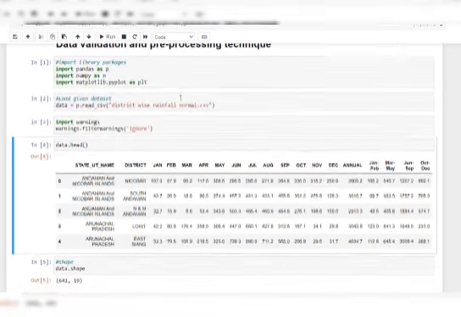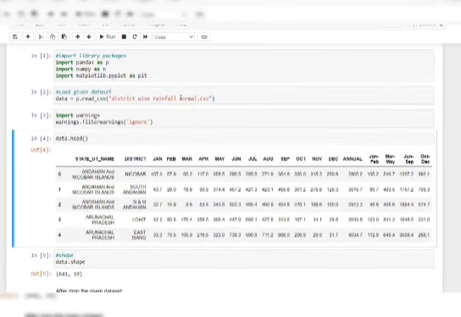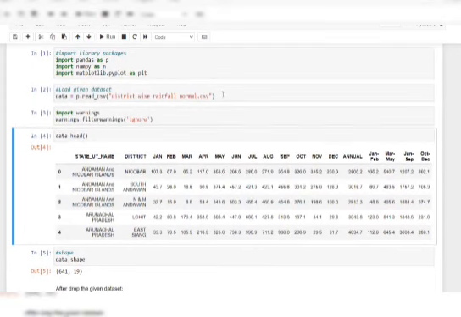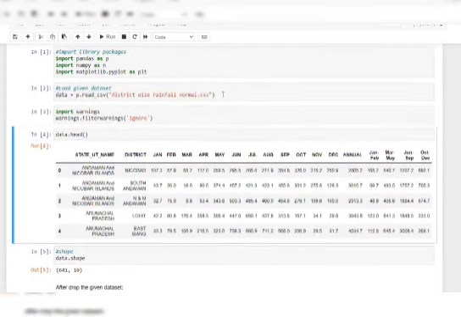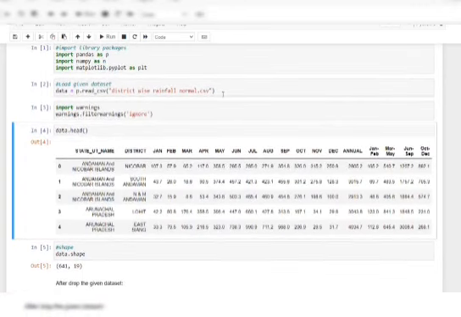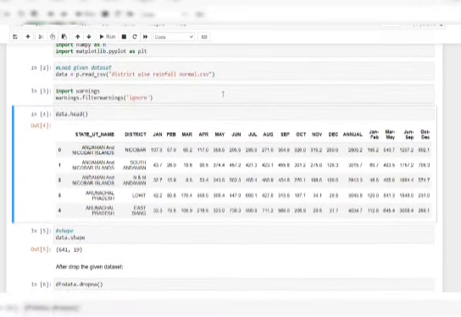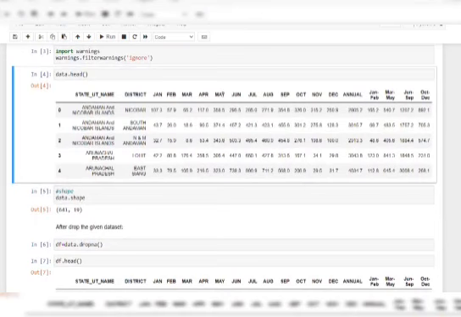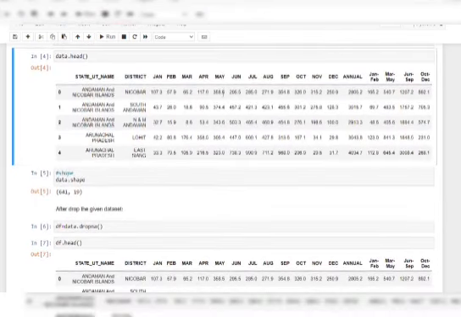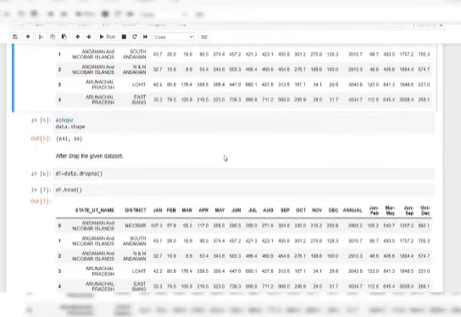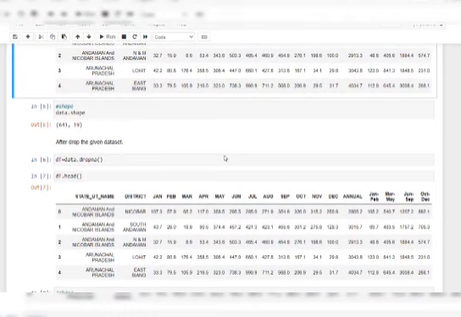First, in this model, we have to import Pandas as pd, NumPy as np, and Matplotlib as plt. In this, we have to read the data of the rainfall set. After that, we have to ignore the warnings in the dataset. Then we have to declare the number of rows and columns in the set. Then we have to remove the duplicate and missing values from the set.